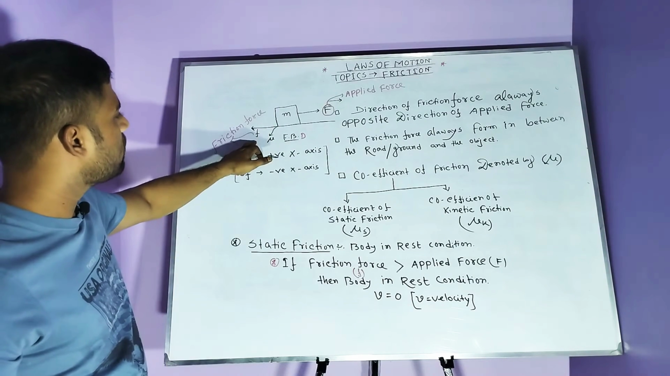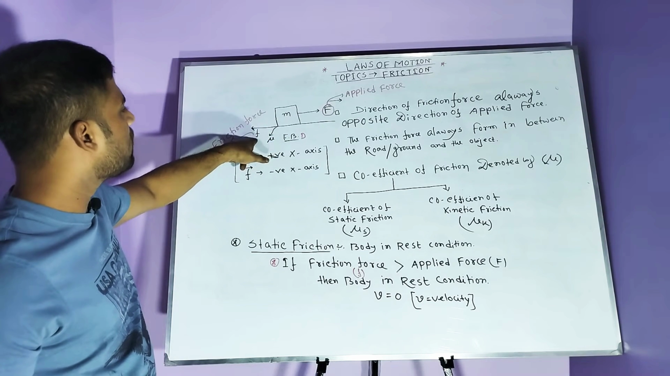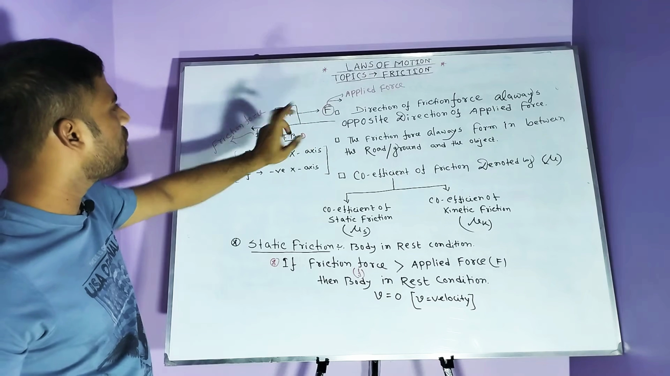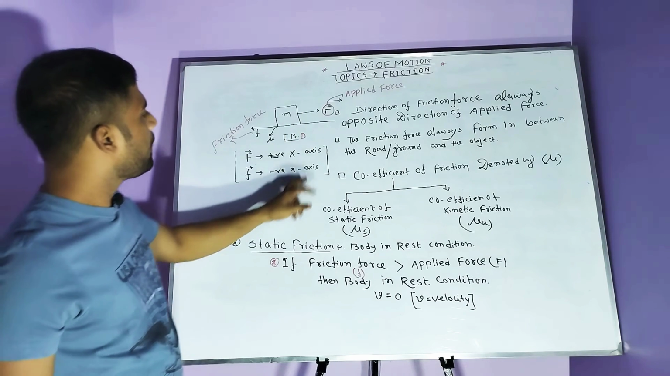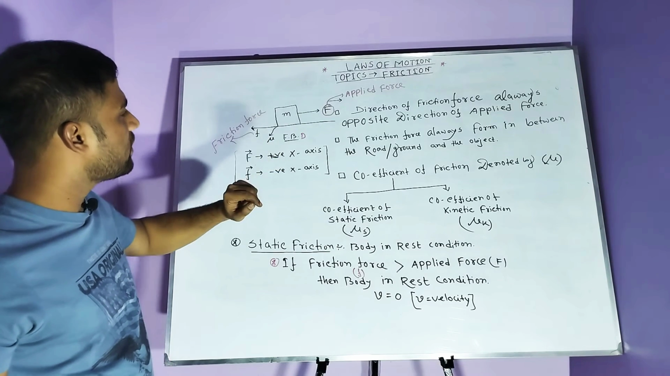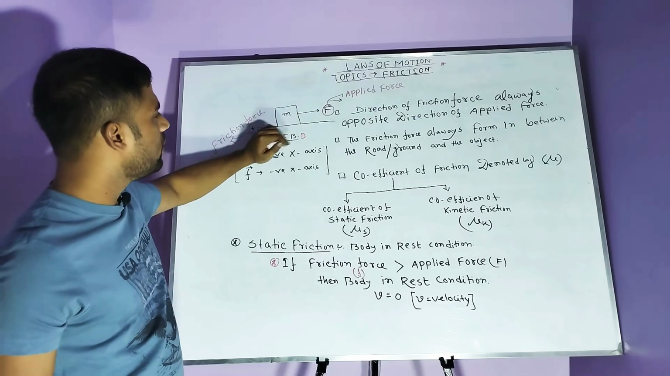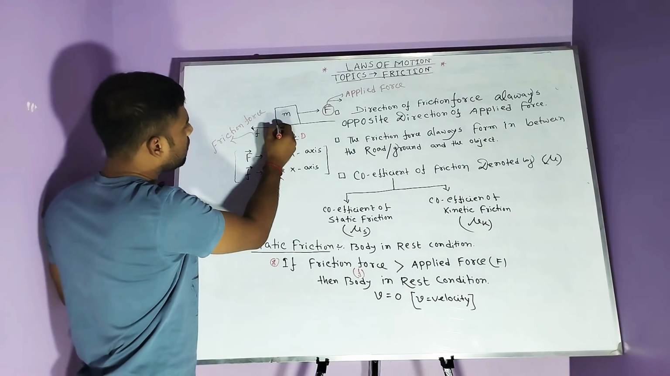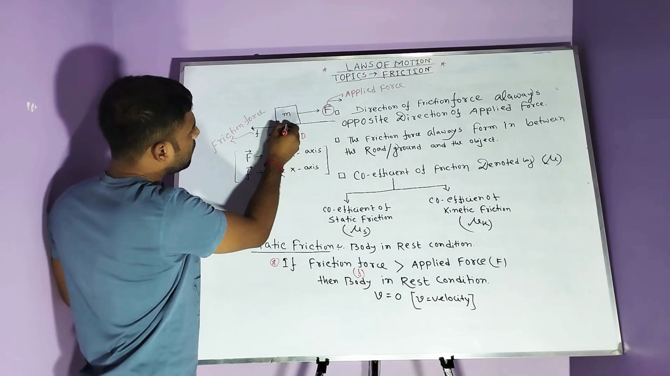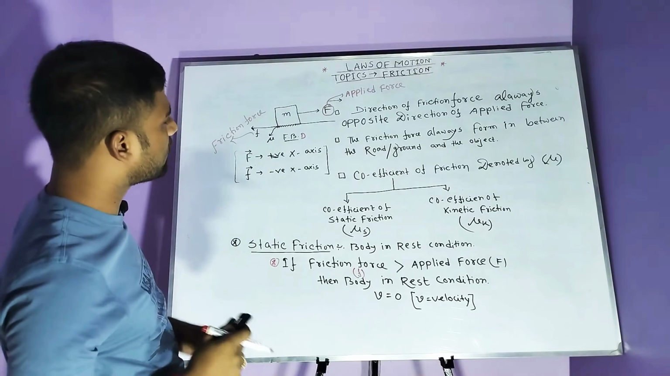This is the friction force, and the direction of the friction force is always opposite to the direction of the applied force. Then the coefficient of friction, which is denoted by mu. The coefficient of friction is created between the block and the touching point of the road. Between the block and the touching point, that means this position, the coefficient of friction is formed.